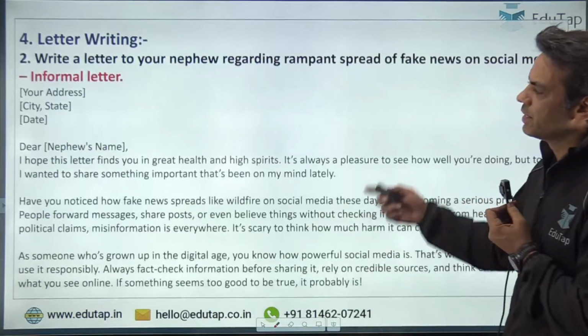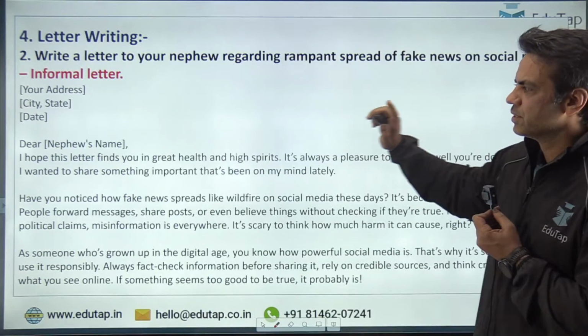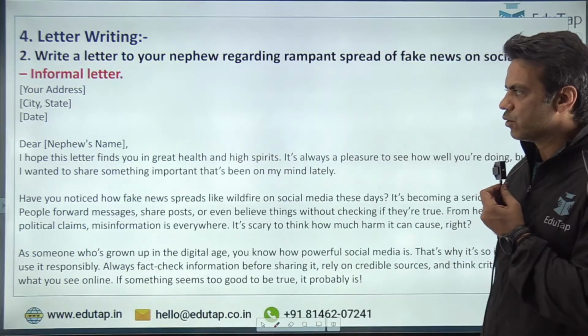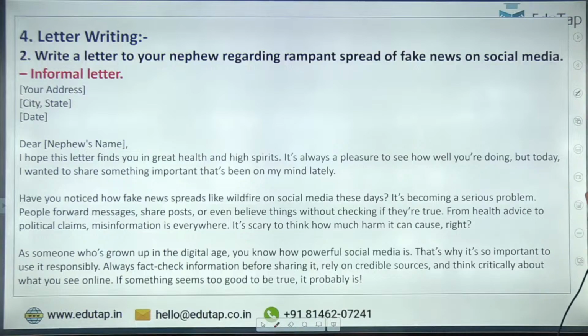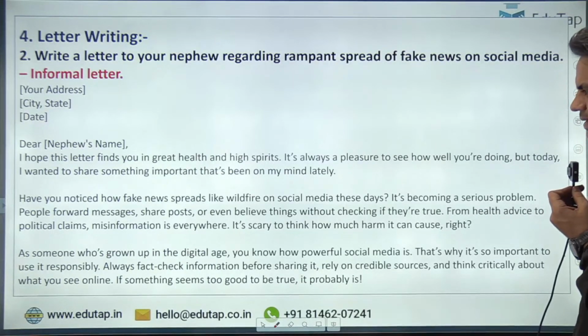Or in the informal letter, you could have mentioned this was regarding spread of fake news on social media. So dear nephew could start with the address, then date, then dear nephew's name. I hope this letter finds you in great health and high spirits. It's always a pleasure to see how well you are doing. But today I want to share something important that's been on my mind lately.